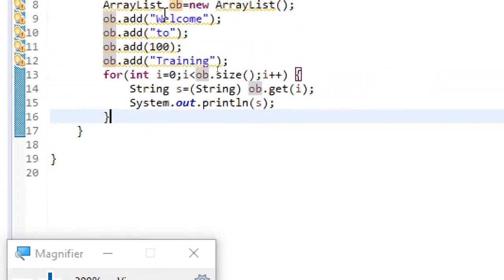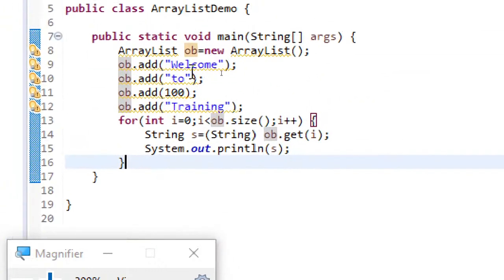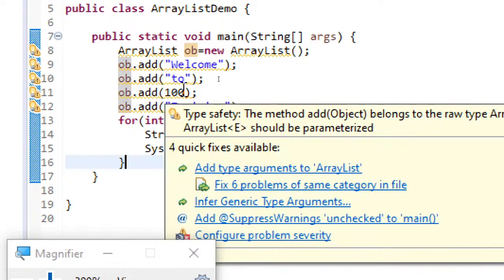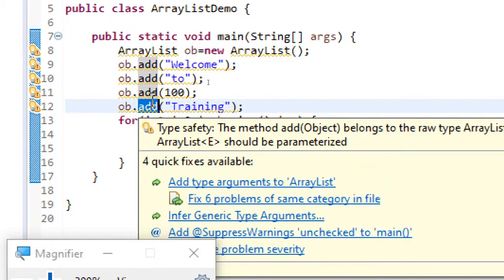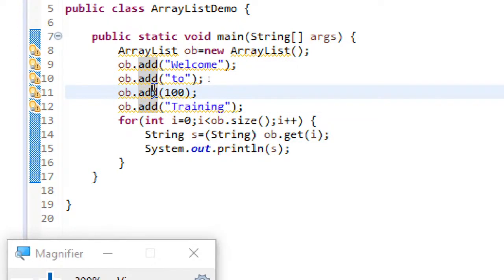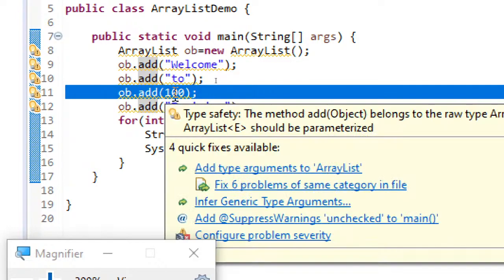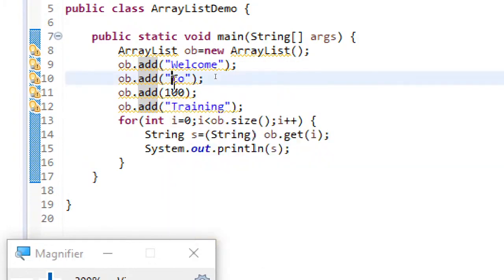It's a basic example, but just imagine, suppose I have thousands of objects, and suppose a wrong type object is stored in the third position. What happens? Will the remaining objects be processed? Definitely not. In this case, you can see only training is stopped. But what if I have thousands of other objects which are not being processed due to this one single statement? So this is the problem with non-generic concepts.